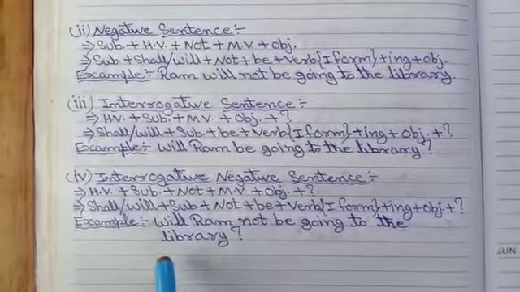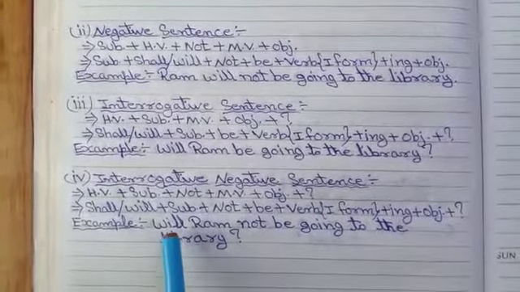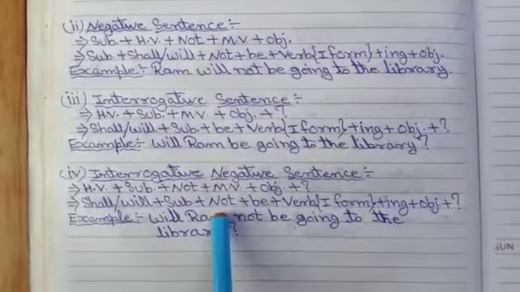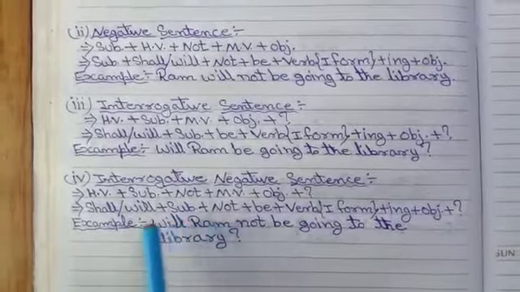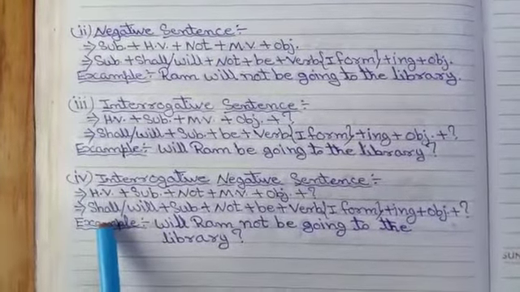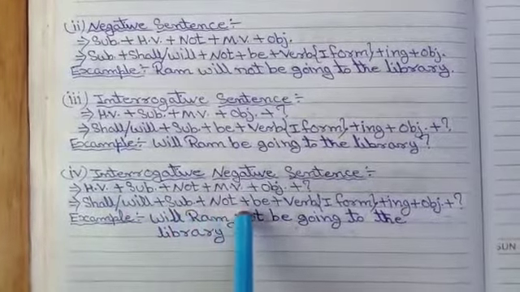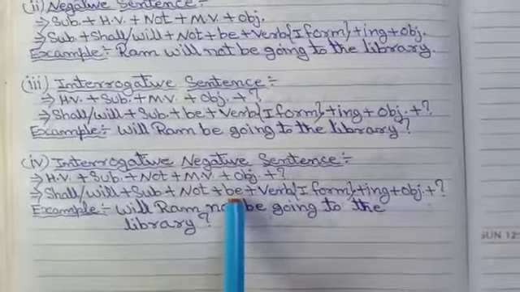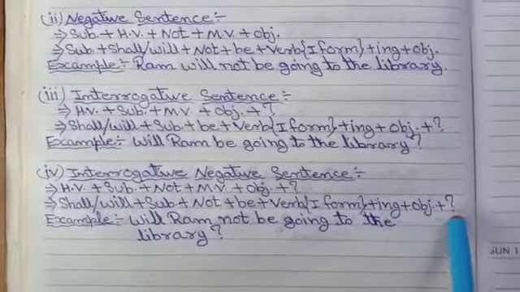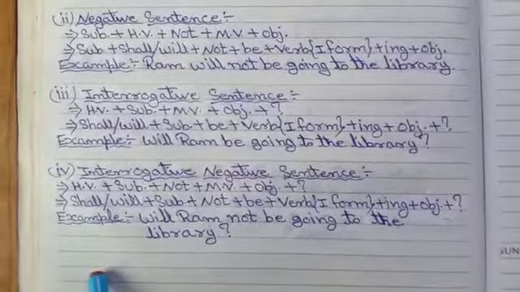But when we make an interrogative negative sentence of the future continuous tense, we write the subject and not, which is the negative mark, in between shall be or will be. So our structure is shall, will plus subject plus not, then plus be, then the main verb, verb first form plus ing, then the object, then at last the question mark. This is the main structure of an interrogative negative sentence.